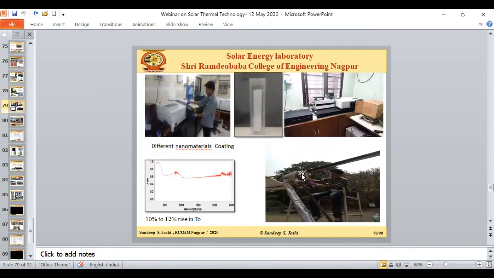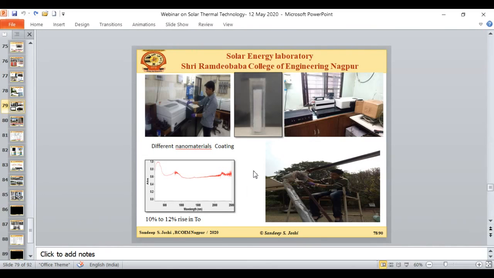You can see this is the quartz glass attached at this cavity receiver. So this cavity receiver is performing much better as compared to the previous one because the re-radiation is getting suppressed, and a lot of energy is being collected here, and that is useful for utilization.